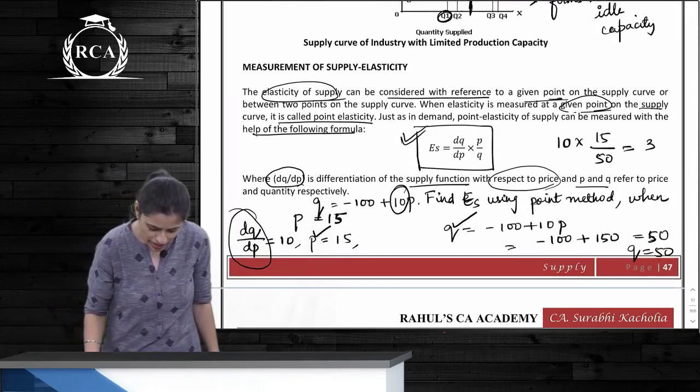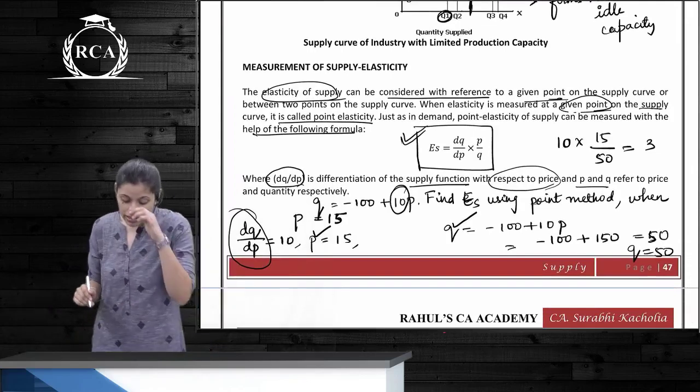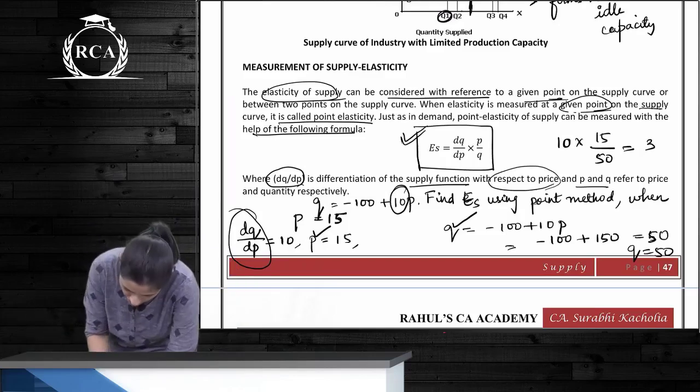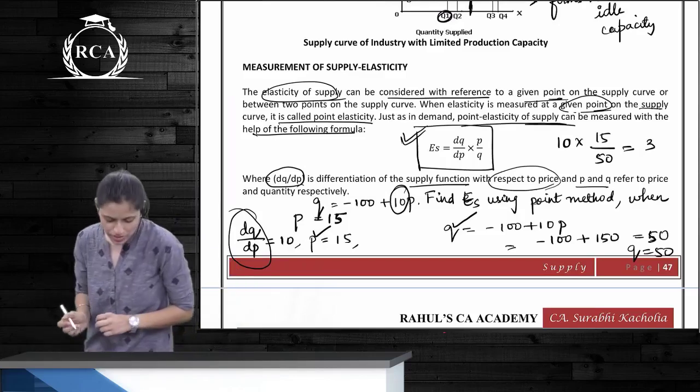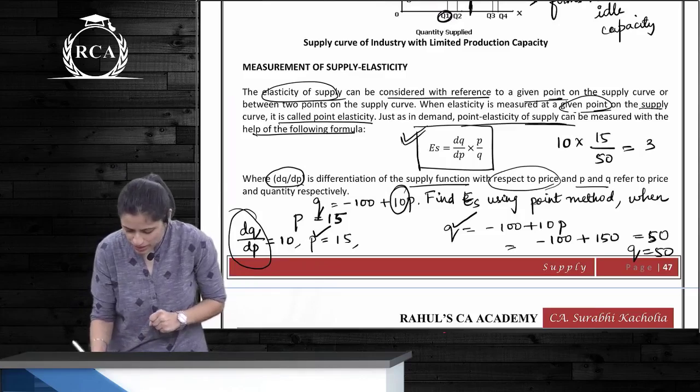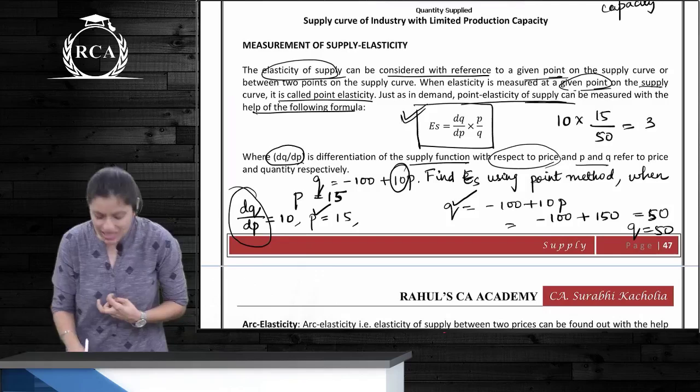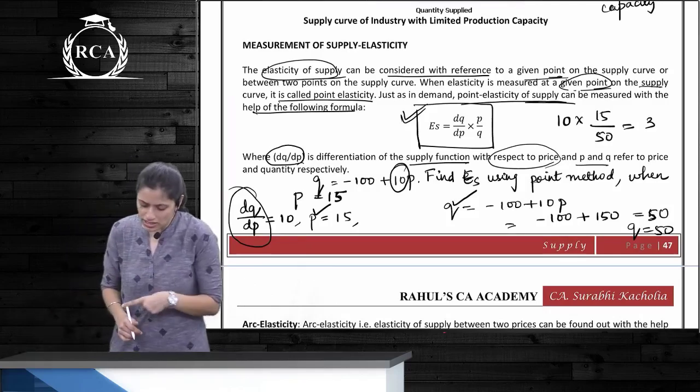Okay. Measurement of supply elasticity. Now how is elastic supply measured? At a given point, point elasticity of supply can be measured with the formula ES is equal to dQ by dP into P by Q. dQ by dP is differentiation of the supply function.